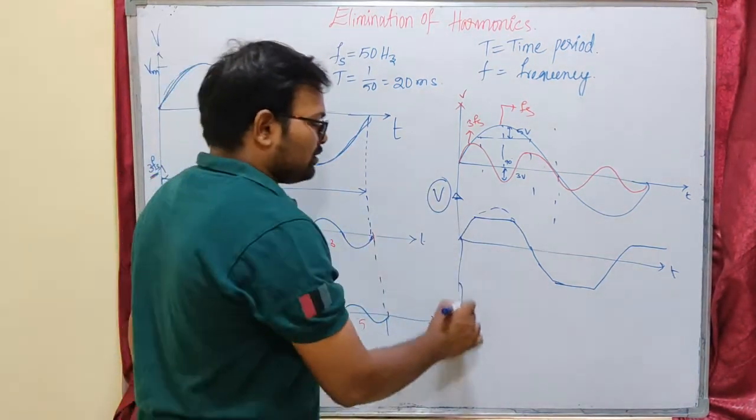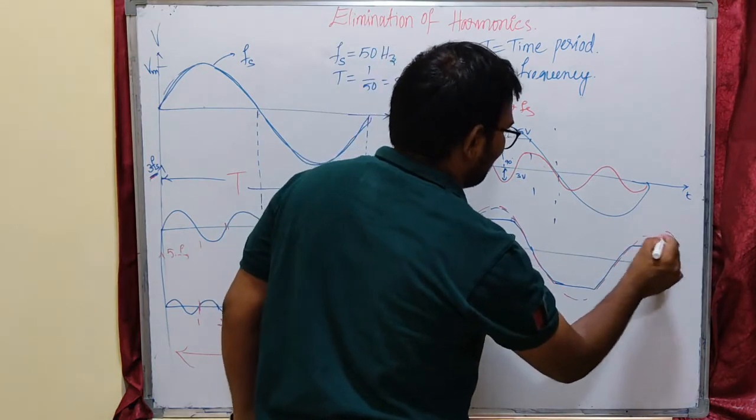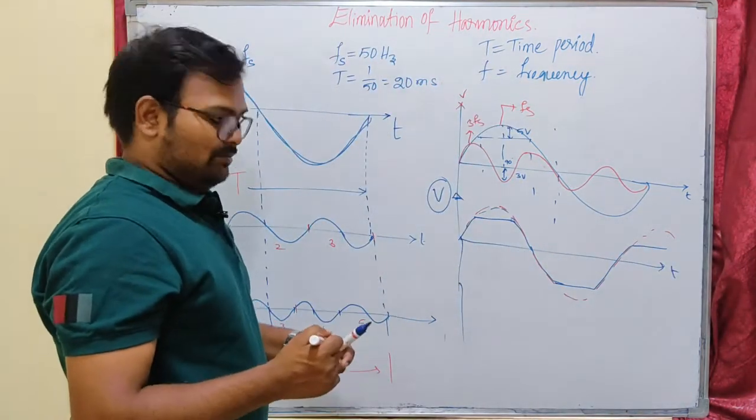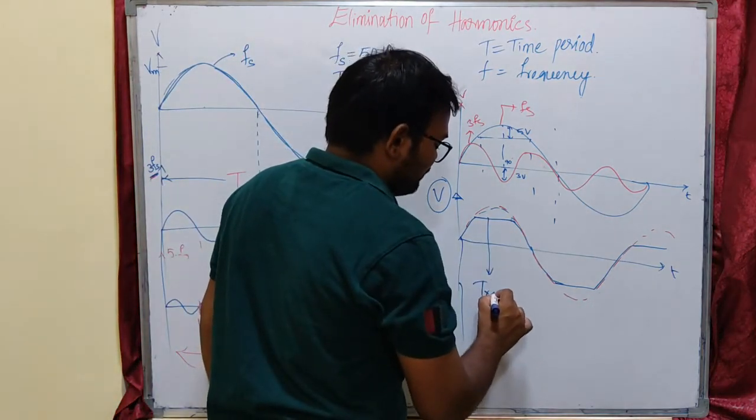Actually it is supposed to be a sinusoidal waveform for reliable supply, but now it is a trapezoidal waveform or square waveform. In most cases it will be a square waveform, or this trapezoidal waveform. This is not a sinusoidal waveform.